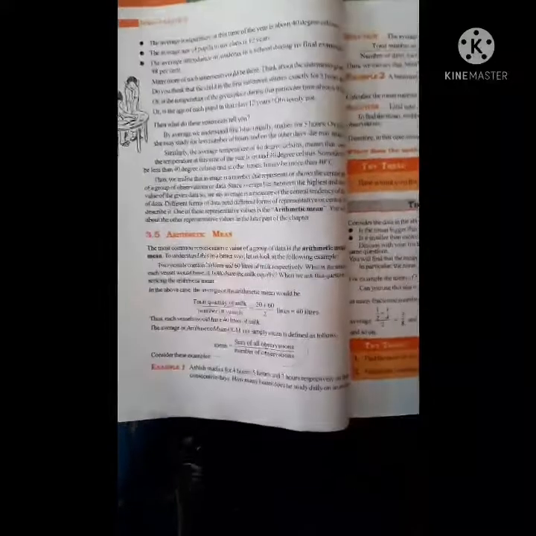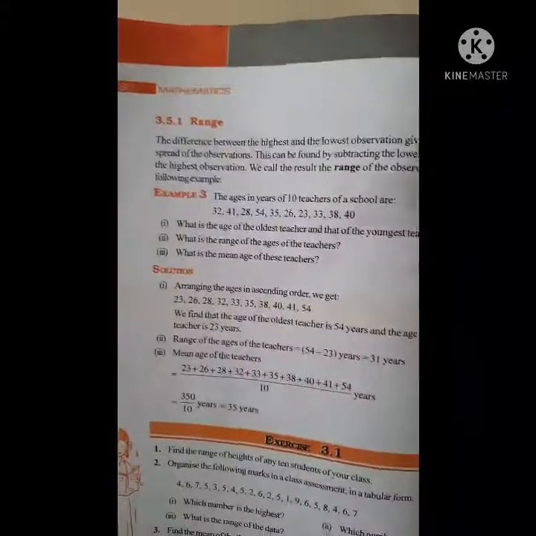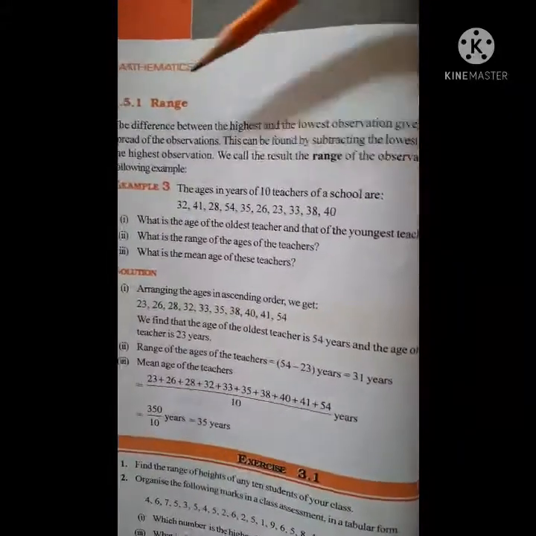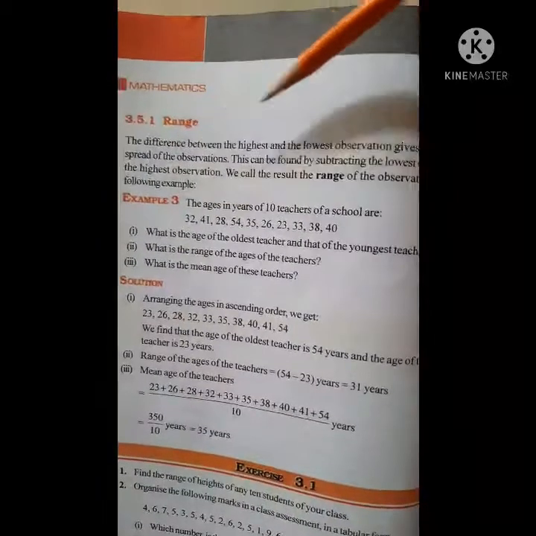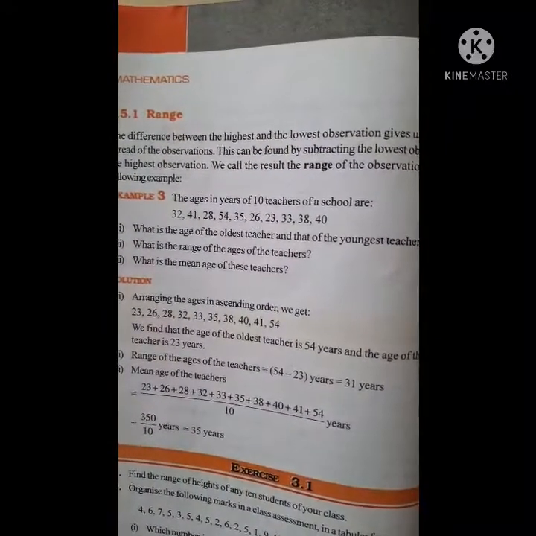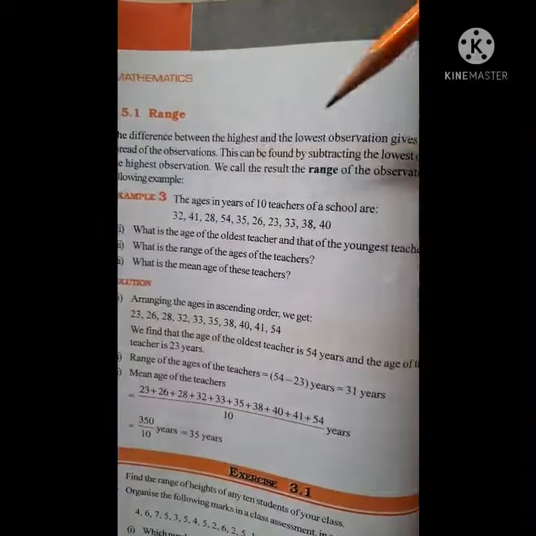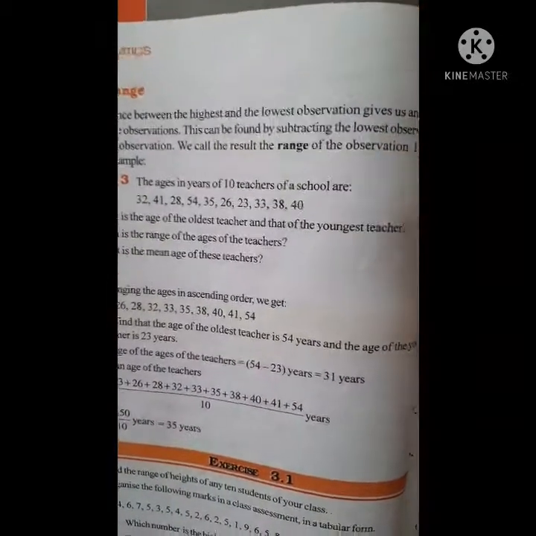In the same way we are going to see mode and median. Before mode and median, we are going to see range. Range is the difference between the highest and the lowest observation, or the spread of observations. This can be found by subtracting the lowest observation from the highest observation.